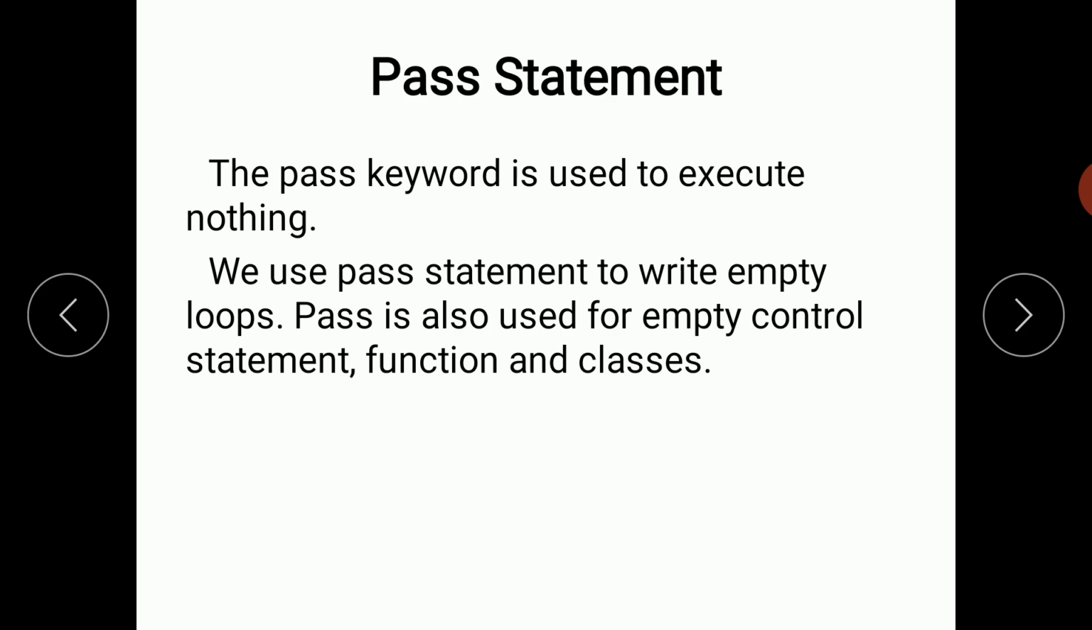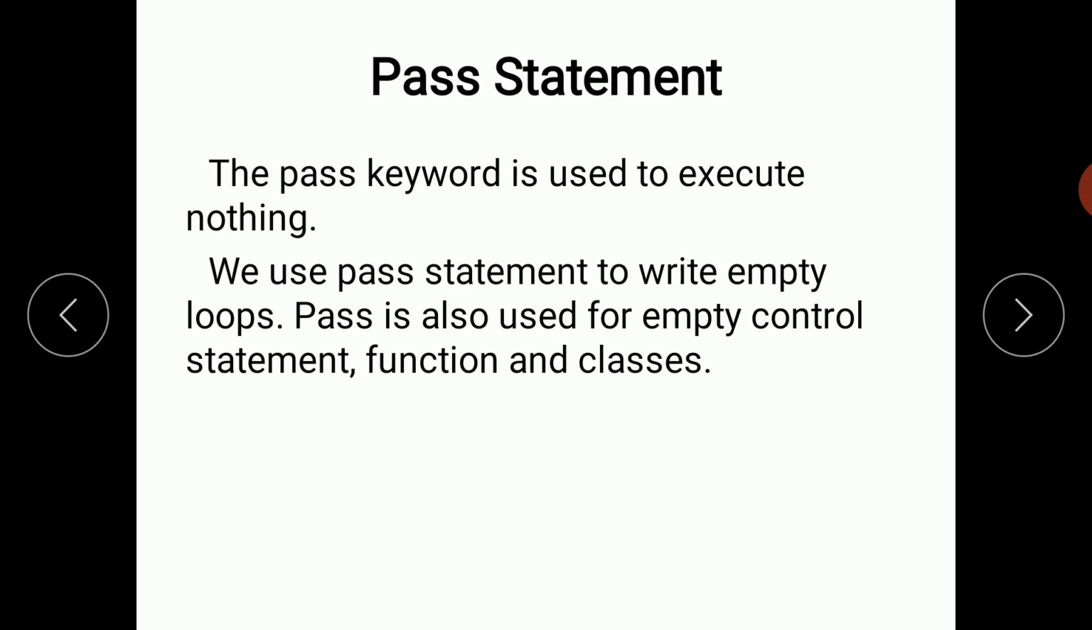It is beneficial when a statement is required syntactically but we do not want to execute it, or want to execute it later. The difference between comments and pass is that comments are entirely ignored by the Python interpreter, whereas the pass statement is not ignored. Suppose we have a loop and we do not want to execute or write it at this moment, but we will in the future. Here we can use the pass statement.